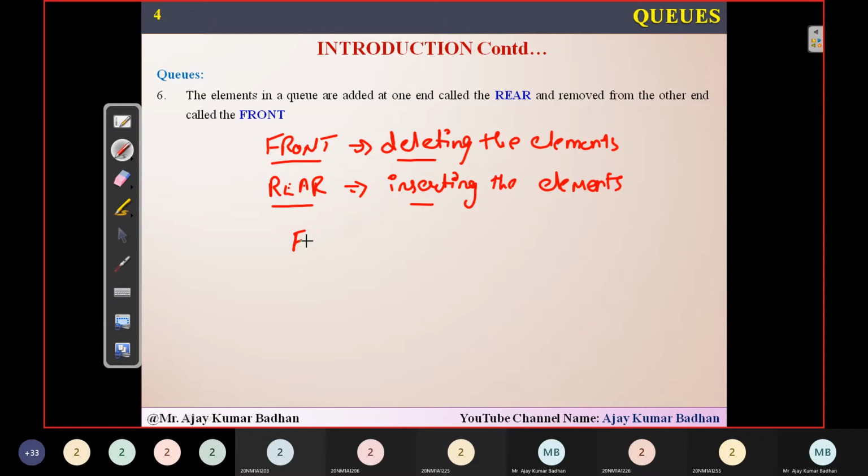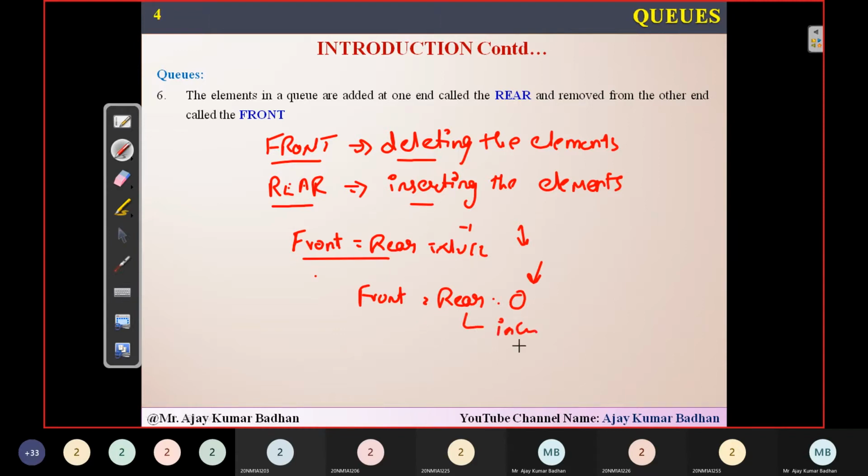Now here, initially in the beginning, front and rear will be equal to null. Null in the sense nothing but -1. Once we start inserting the element, both will be pointing to 0. So front equal to rear equal to 0 when the first element is inserted. After that, whenever you want to insert a new element, this rear will be incremented and we'll keep on adding the elements. But whenever I want to delete an element, after deleting, this front will be incremented and the process will go on.